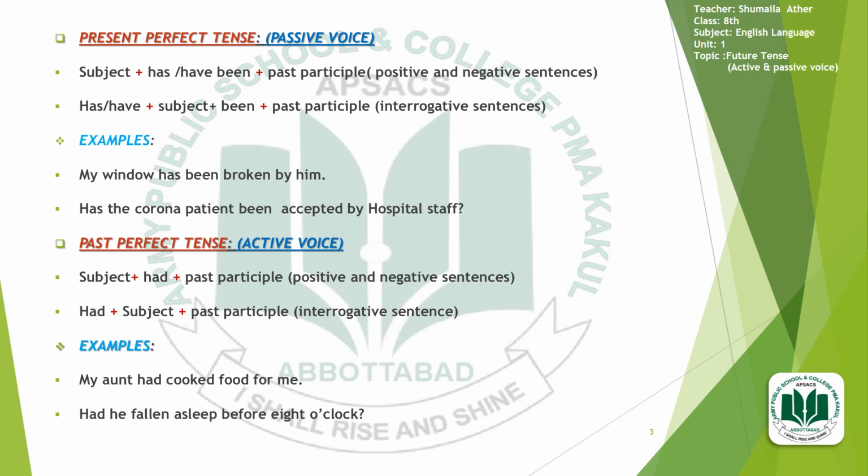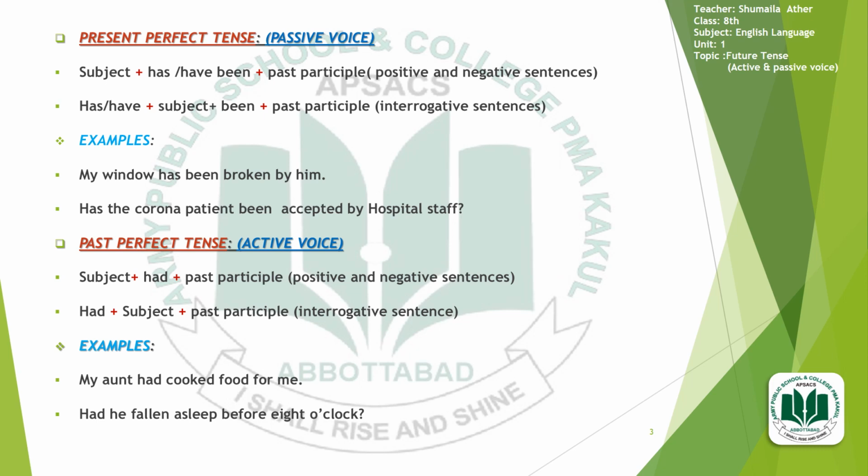And now you have understood that in the present perfect tense, in the active voice, there will be the use of has and have along with the third form of the verb, if I simplify it. While in the present perfect tense, in the passive voice, there will be the use of has been and have been along with the third form of the verb. Then come towards the next category, past perfect tense.